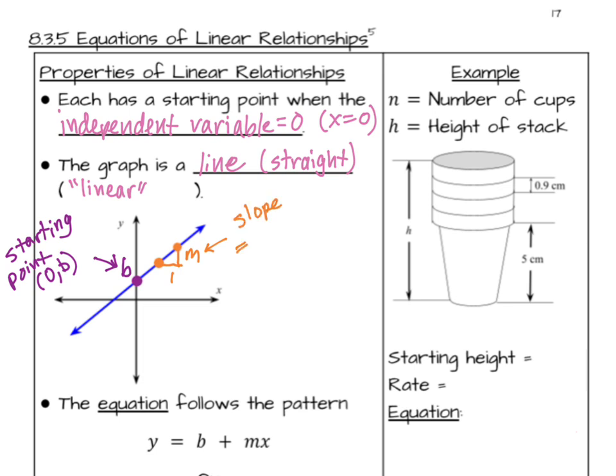So the slope is m, also called the rate of change, and we calculate that as change in y, which in this graph is m, over change in x. So no matter how I draw my triangle, it's always going to equal a ratio. It will have an equivalent ratio to m.